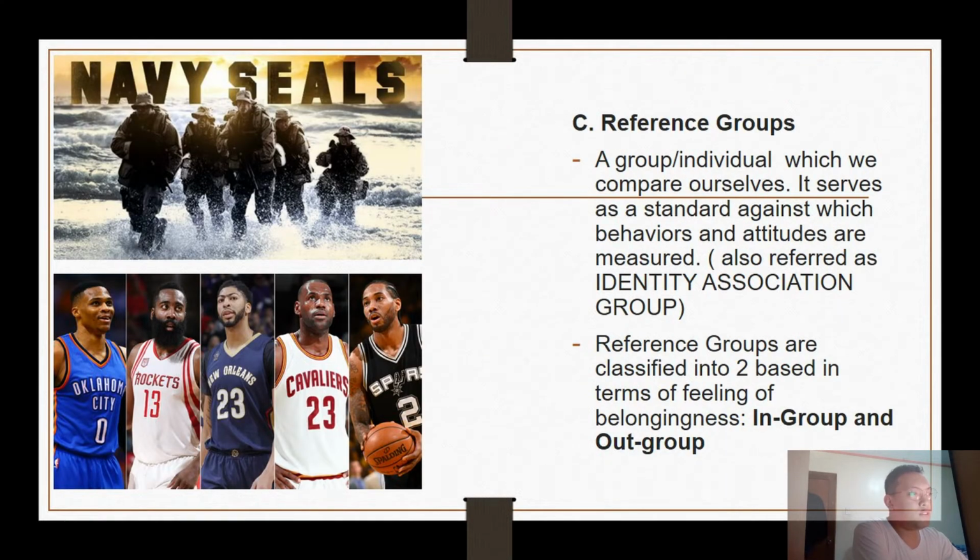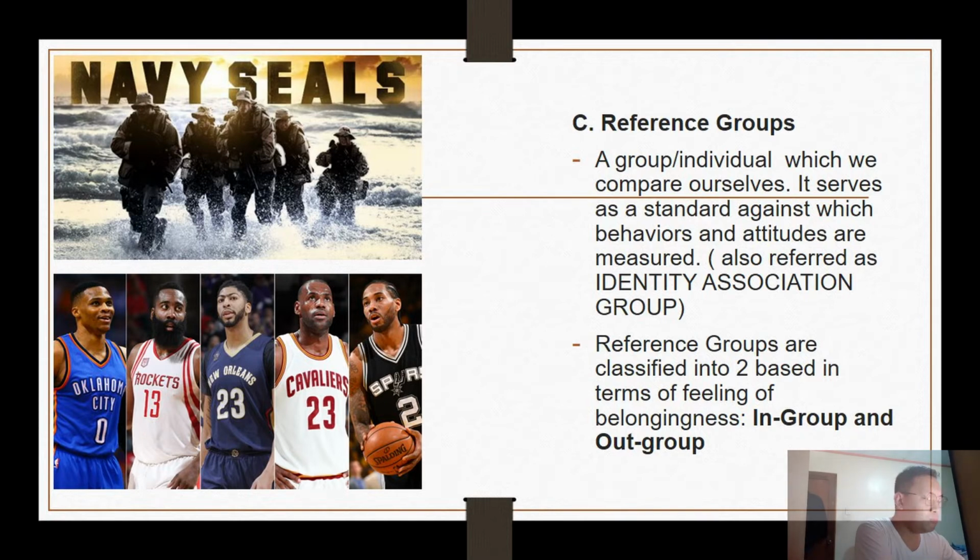Next we have the reference group. Reference groups are groups or individuals to which we compare ourselves. It serves as a standard against which behaviors and attitudes are measured. So it's also identified as the identity association group. So these are the people na pwedeng we look up to or we compare ourselves with. Reference groups are classified in terms of feeling of belongingness.